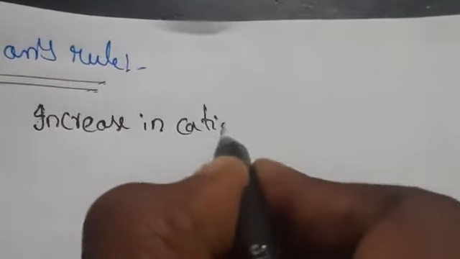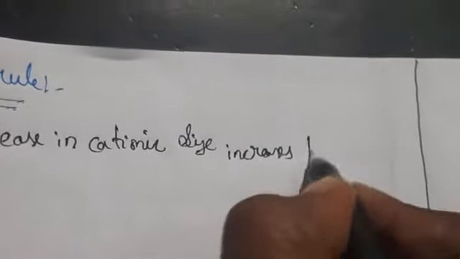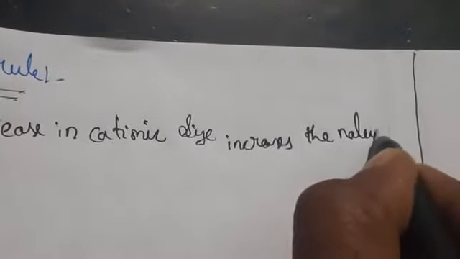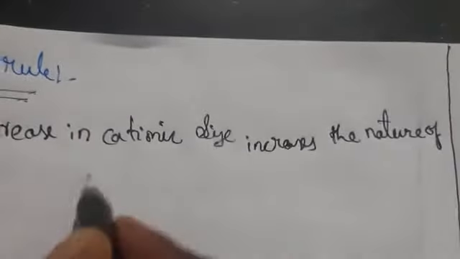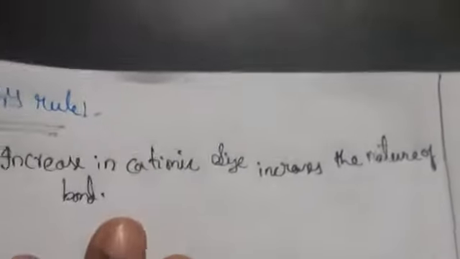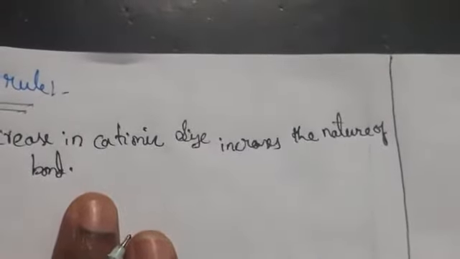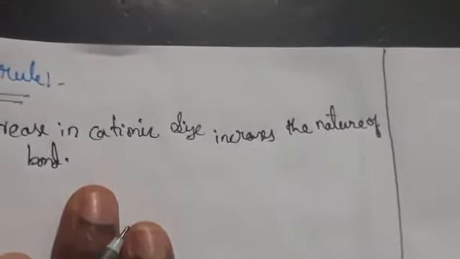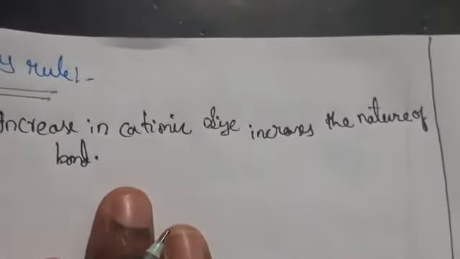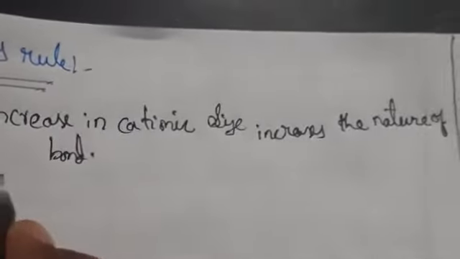Increase in cationic charge. So when you increase the cationic charge, cationic size is nothing but what here? Cationic size is nothing but positive charge. So when you are increasing the cationic size, automatically it increases the nature of the bond. So what is the meaning of this? When positive charge is increasing, cation contains positive charge. So when the size is increasing, automatically the ionic bond nature will also increase.